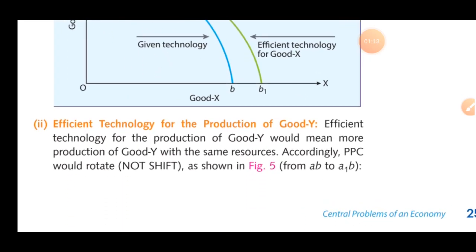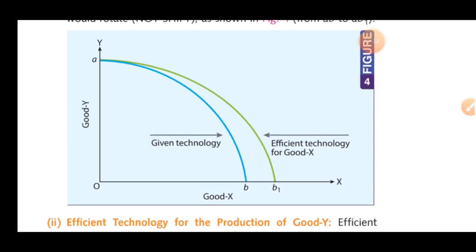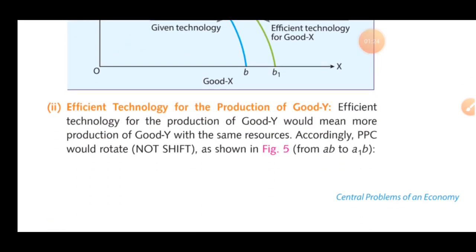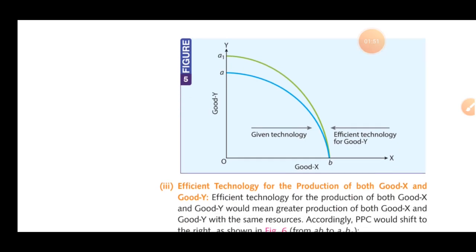Next is effective technology for the production of Y. Effective technology for the production of Y would mean more production of Y. Again, there is a change here. In the technology of X, there is a change along the X axis, and in the technology of Y, we'll have a change along the Y axis. You can see that. So green is the effective technology, and the blue line is the given technology. Again, this is a vice versa thing. If X is growing, Y has to degrow, and if Y is growing, then X has to degrow.